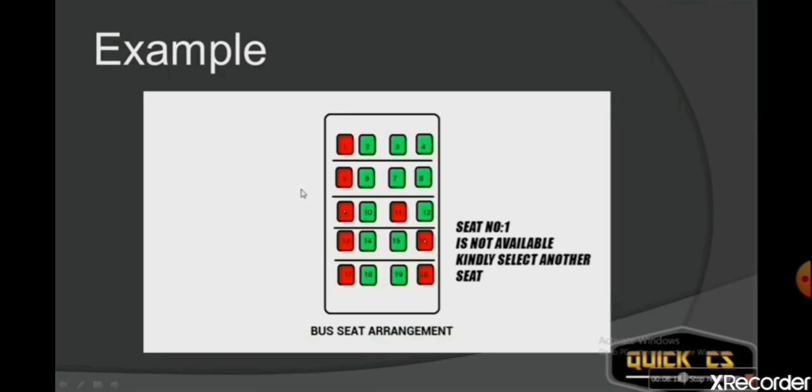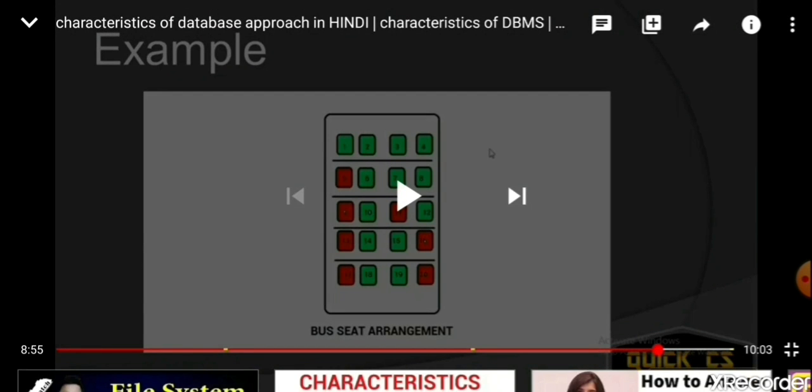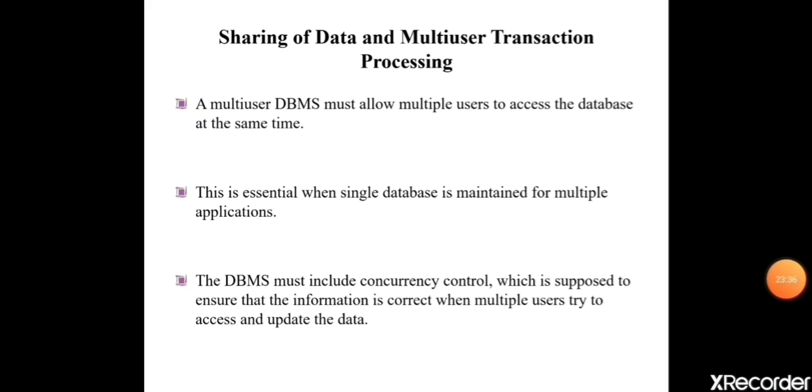But later on what you'll do, you'll unselect that, you'll not perform your transaction because you feel like you don't want on that particular day, you want to travel some other day. By mistake you selected that seat with respect to some other date. So what you will do, you will not complete the transaction, but you already selected that seat. When you try to book that, it is showing in red color saying that it is already booked by someone else, but that person has not yet completed the transaction, it is not yet booked. So it should not show like that unless and until they complete the transaction.